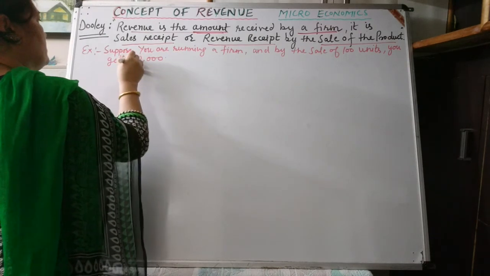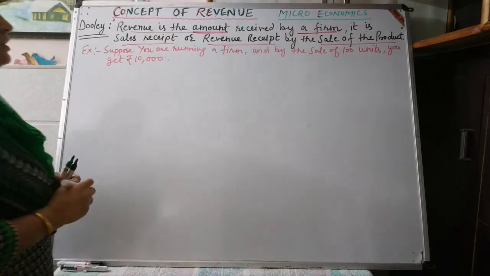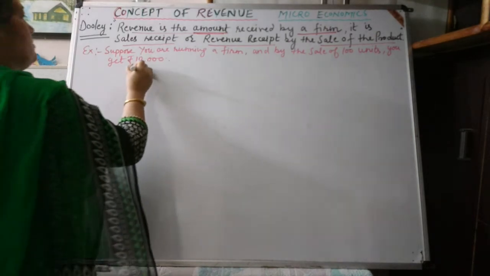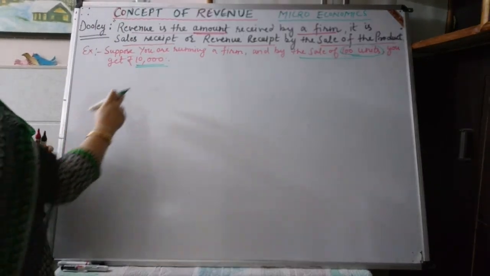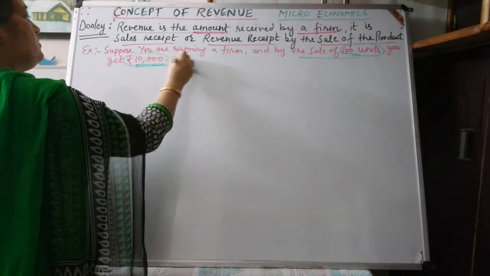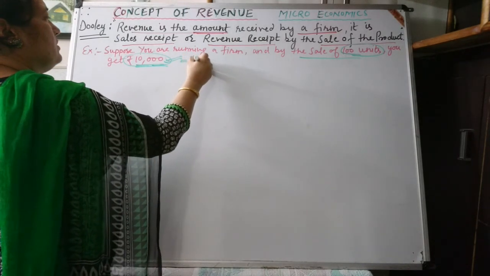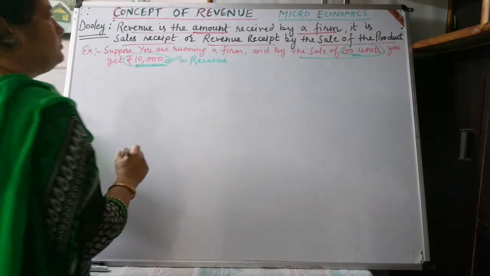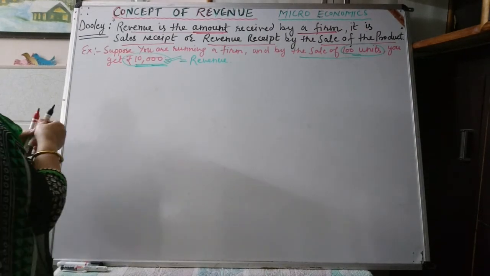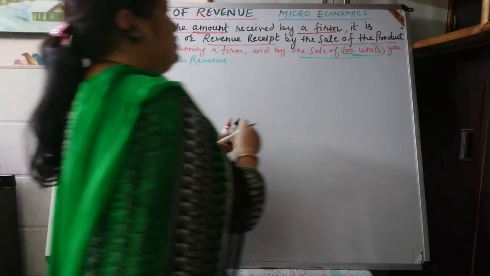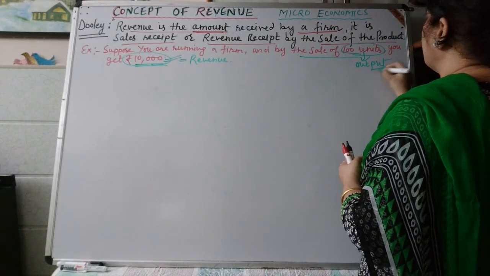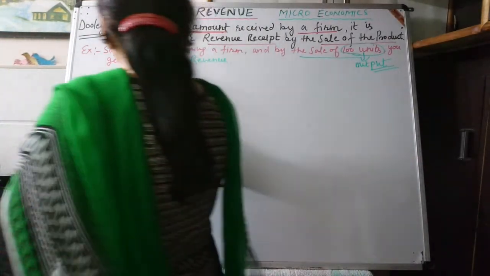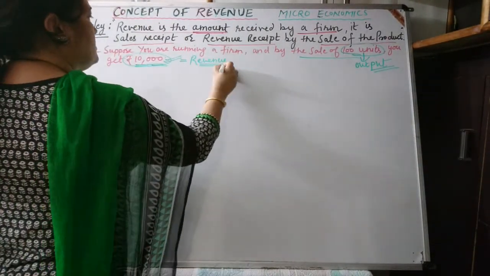So this 10,000 rupees which you have got by the sale of 100 units is your revenue. You have sold 100 units of output and you have received 10,000 rupees. That is your revenue.